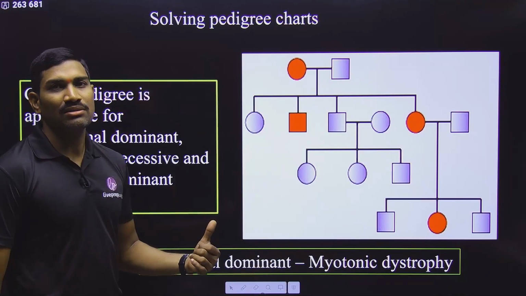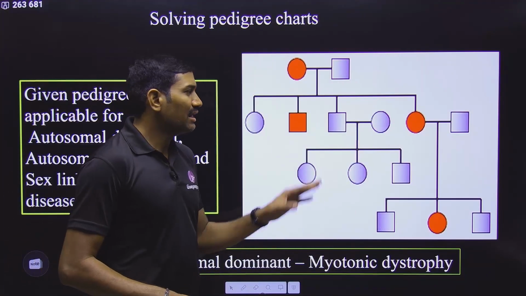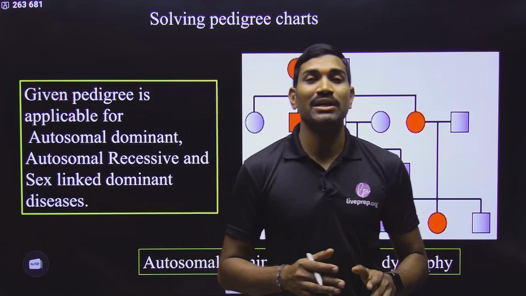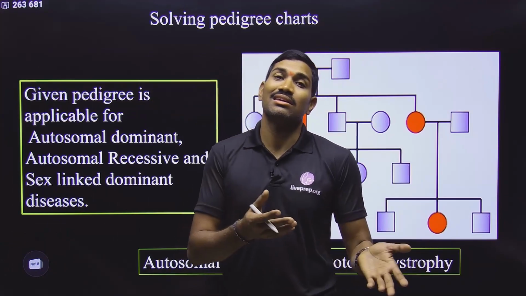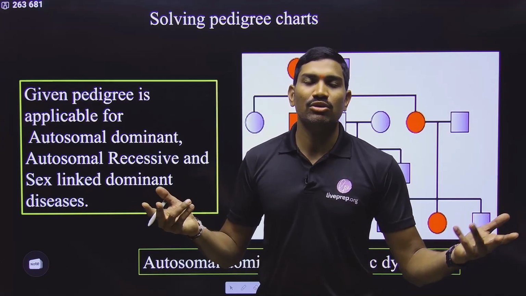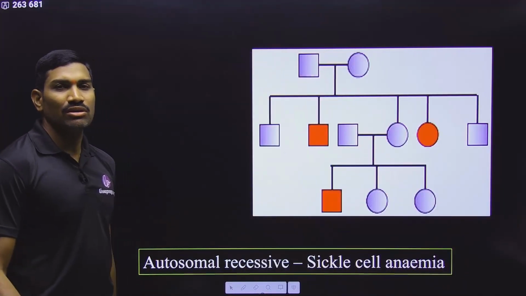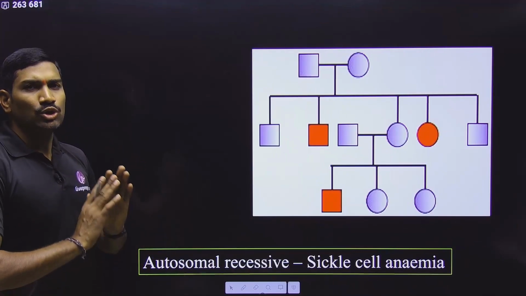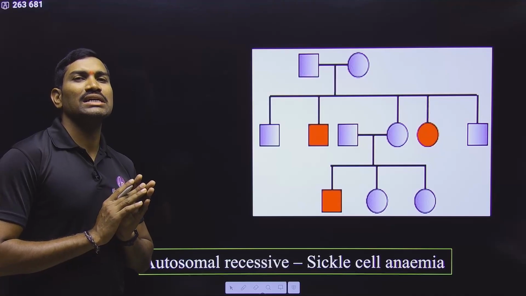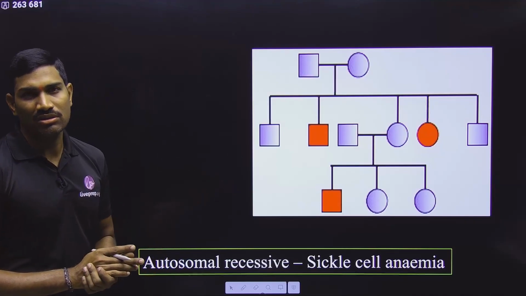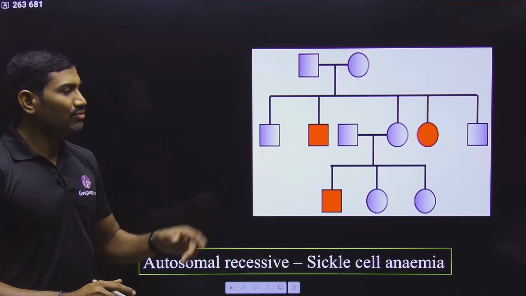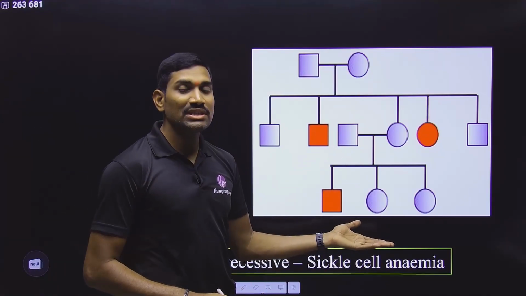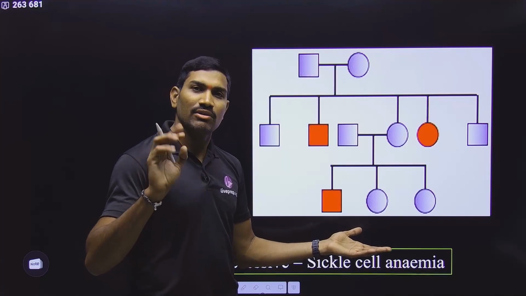Even if other options are there, sometimes they may not analyze the data properly, simply randomly giving a pedigree, but that pedigree may be following at least 2 or 3. In that case, whichever you mark, you should get the correct answer and get the score in the examination. Clear? That's why I'm saying don't go with the shortcuts. You may end up with some wrong things. So solve it properly, and sometimes many are possible due to data insufficiency. In that case, you just mark any one, you will get the marks.